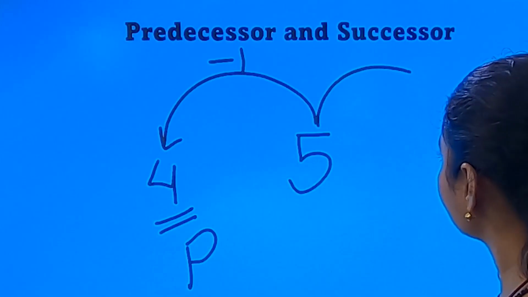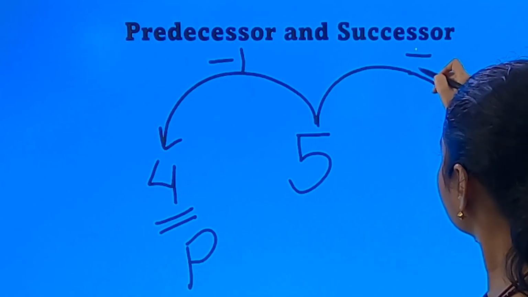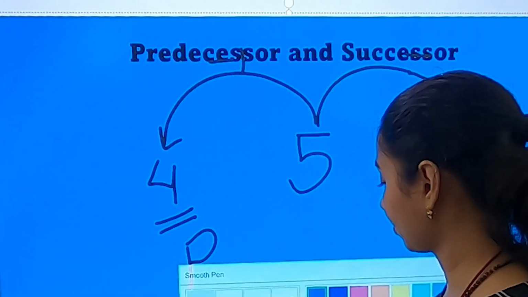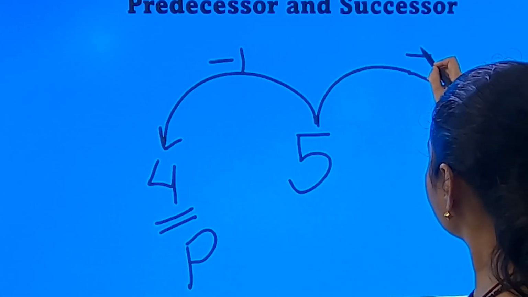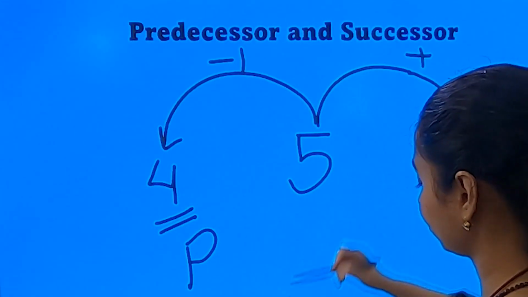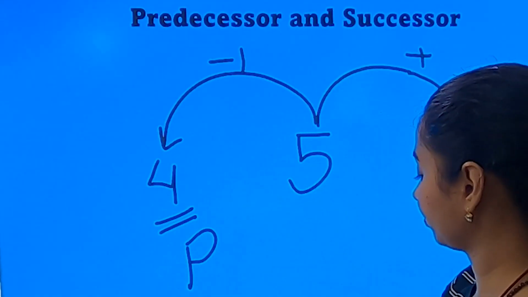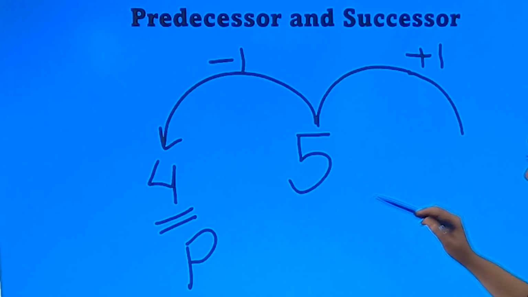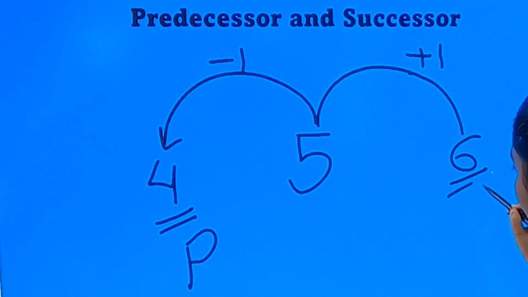If I add 1 to it, then what will happen? The number becomes 6. 6 becomes my successor.